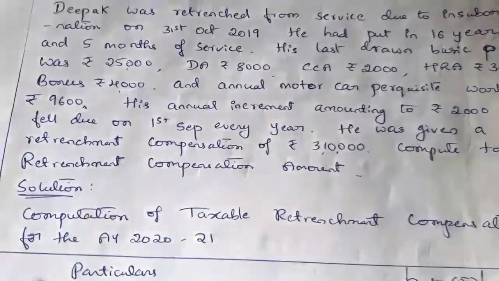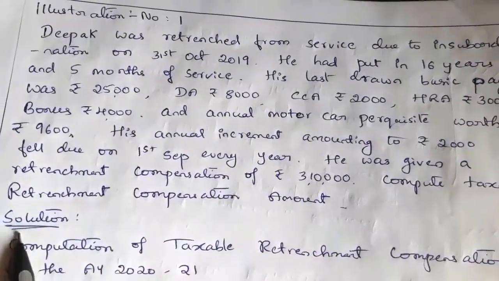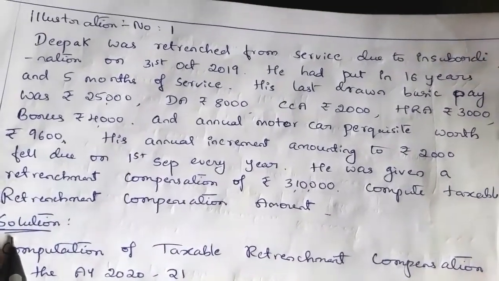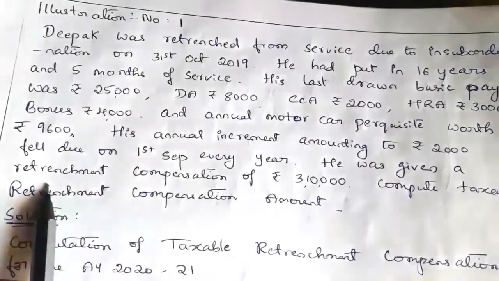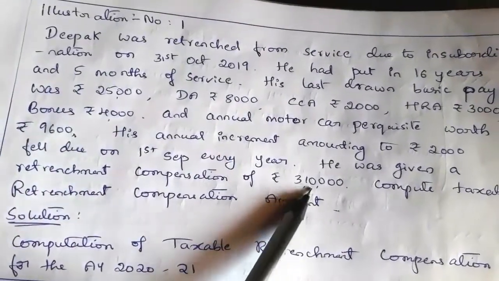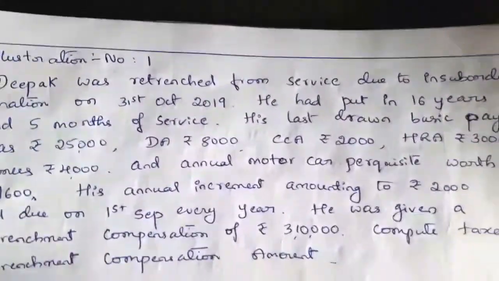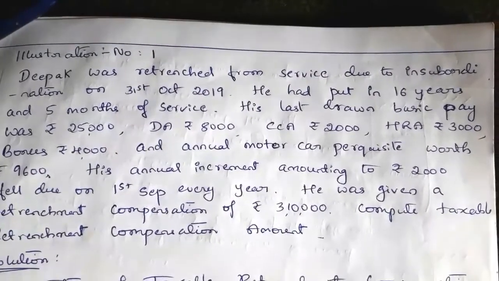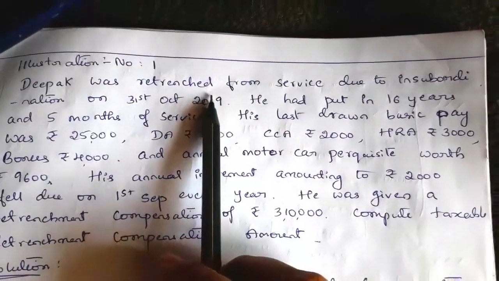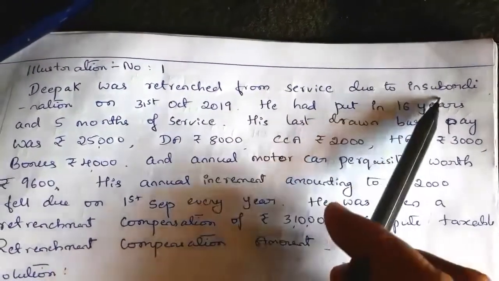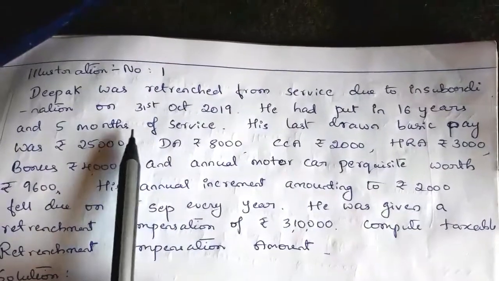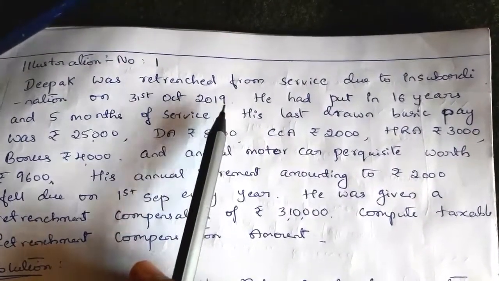So here, with this information, we have to compute the taxable retrenchment compensation. He received retrenchment compensation of rupees 3,10,000. Now we'll see the question in detail. Deepak was retrenched, removed or terminated from service due to insubordination on 31st October 2019.